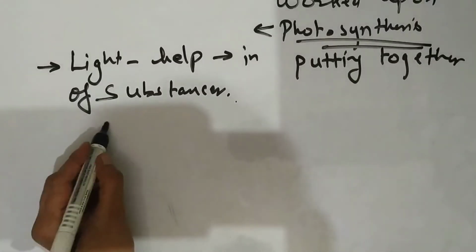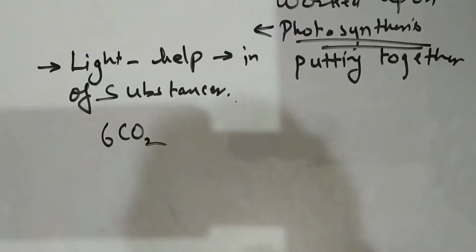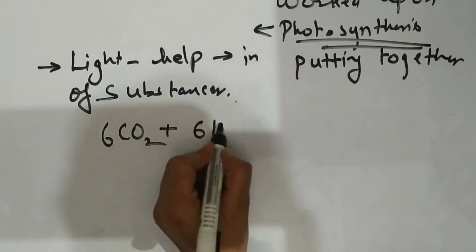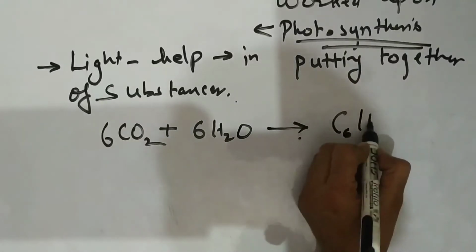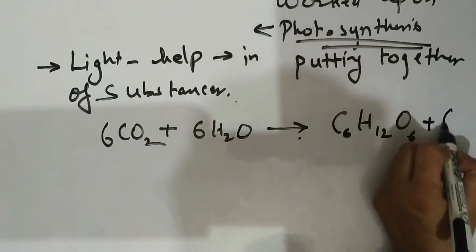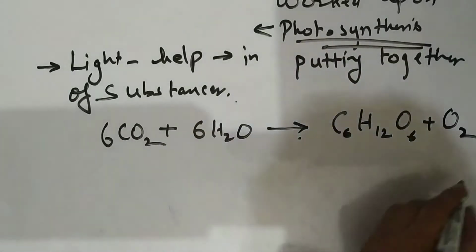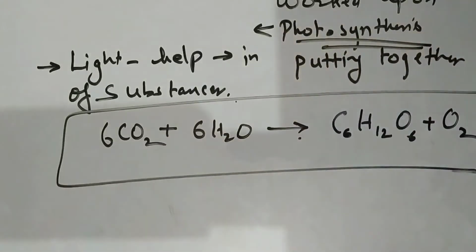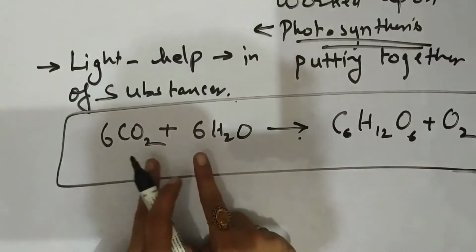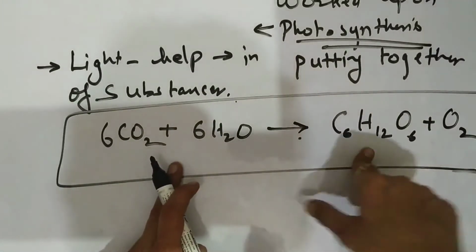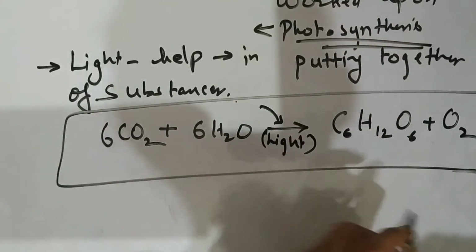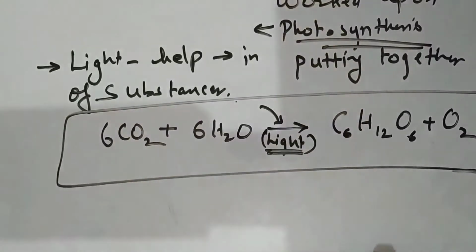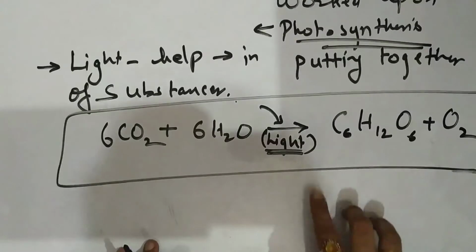What is the reaction? 6 molecules of carbon dioxide plus 6 molecules of water gives you C6H12O6 plus O2. We are going to derive this equation, and the scientists found out how carbon dioxide and water form carbohydrates and oxygen in the presence of light. It is very important, in the presence of light.